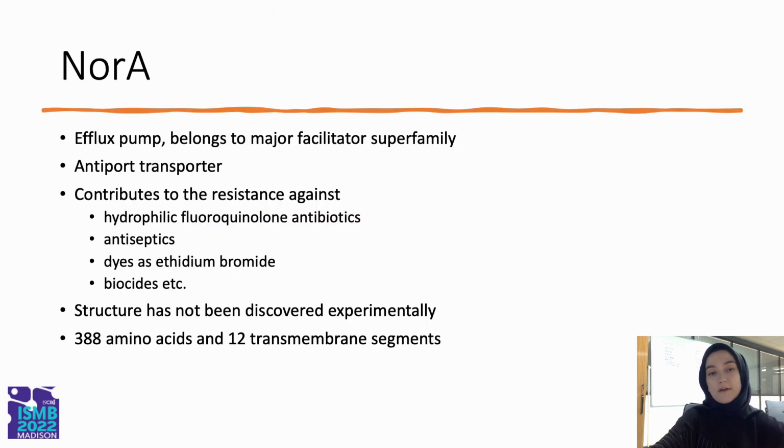And NorA is an efflux pump of Staphylococcus aureus. It is found in the transmembrane of Staphylococcus aureus, and it belongs to the major facilitator superfamily. It is an antiport transporter, and it contributes to bacterial resistance against antiseptics, biocides, and many others. Its structure has not been discovered experimentally, but we know that it has 388 amino acids and 12 transmembrane